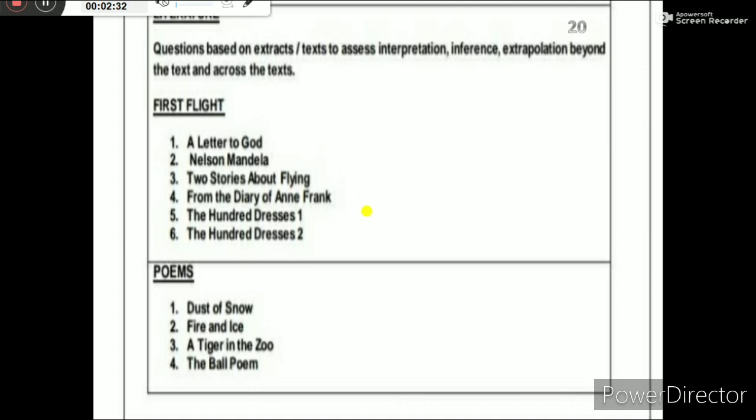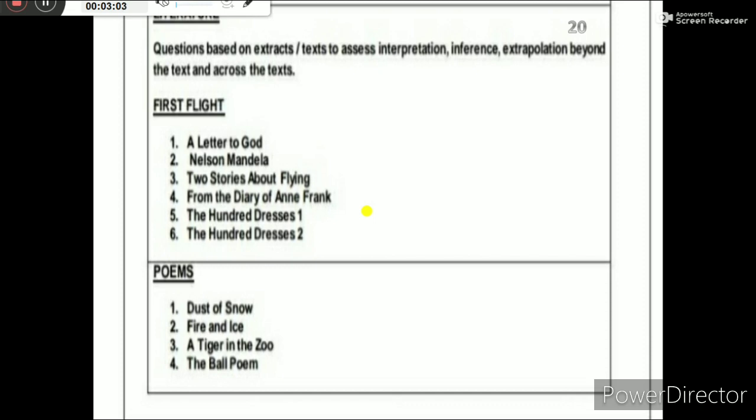Now see the literature. In the literature part, there will be question based extracts. Extract means there will be a passage from which you will get questions and answers. You have 2 kinds of books, First Flight and the supplementary book. In First Flight, A Letter to God is the first chapter, Nelson Mandela the second, Two Stories About Flying, From the Diary of Anne Frank, and The Hundred Dresses 1 and The Hundred Dresses 2.